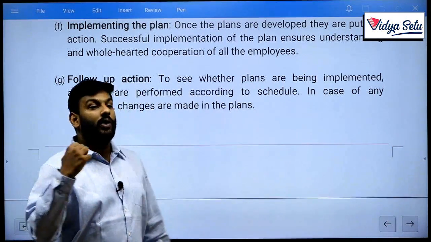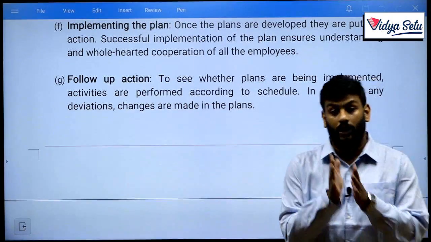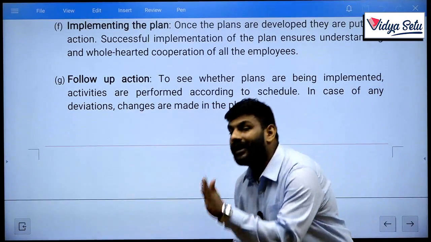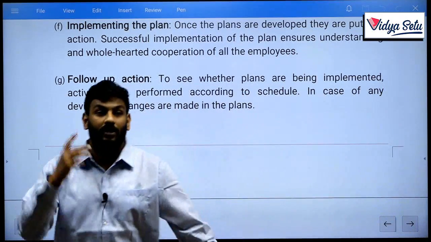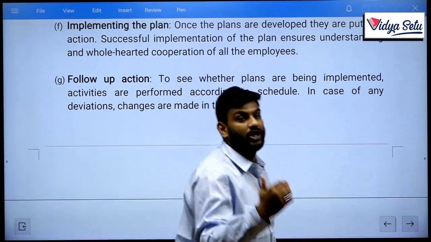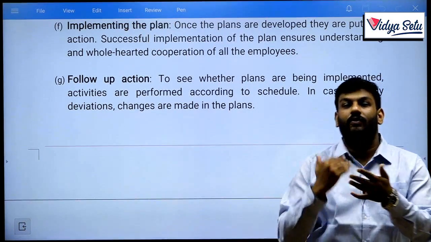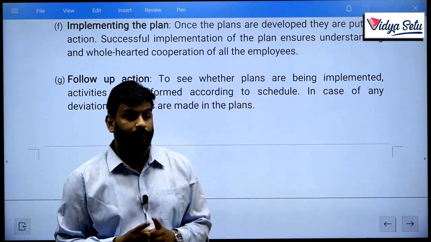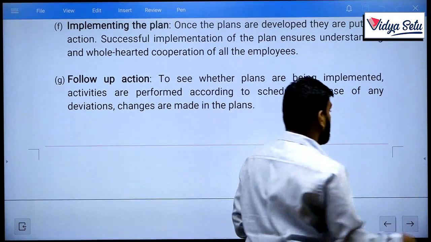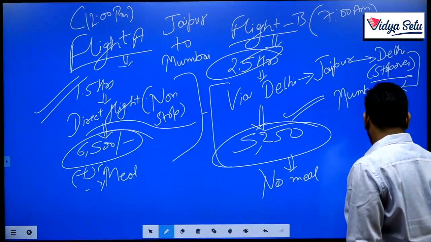So you need to evaluate and monitor whether your plan is going in the right direction or not. If it is not going in the right direction, my dear friends, then you need to change your plan and your strategies so that you achieve your objectives and targets on time. Clear? Let's revise all the steps or process of planning in sequence.